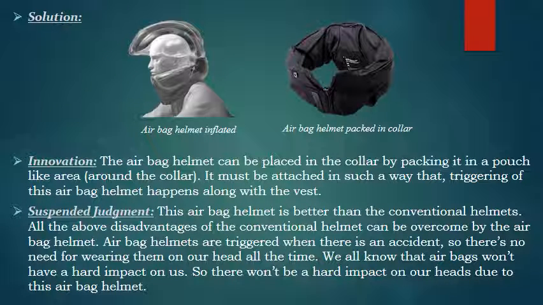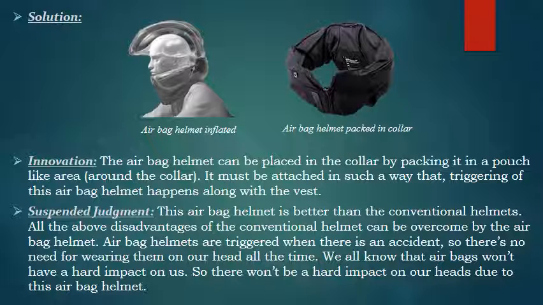This is the solution that we found. The helmet is part of our whole vest. This is it in the unfettered situation, and this is it in the fettered situation. The innovation that we found is that the airbag helmet can be placed in a collar by packing it in a pouch-like area.